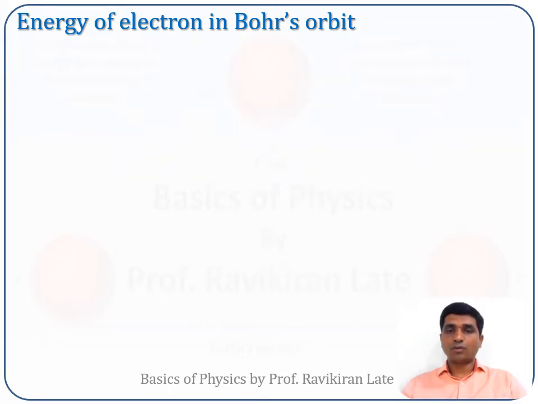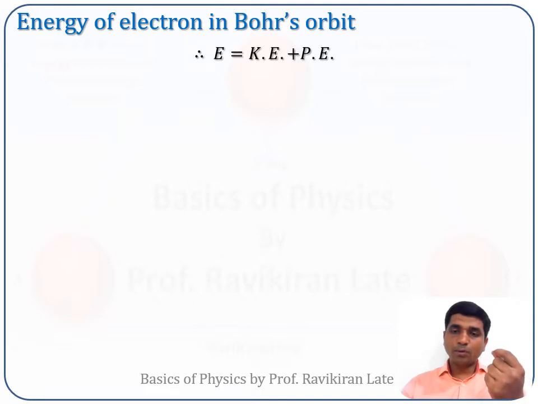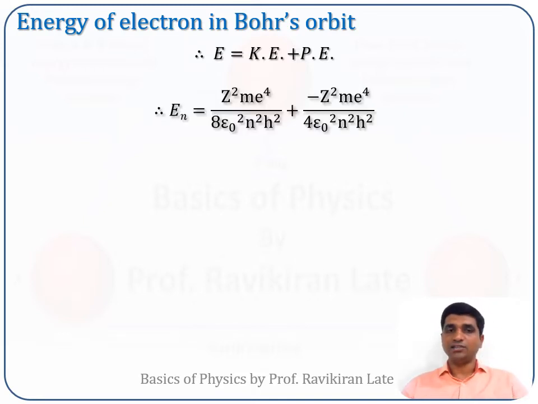Okay, so from this one we have calculated the potential energy. Now what is the total energy? Total energy is nothing but the addition of potential energy and the kinetic energy. So we have calculated the kinetic energy, which was Z square m e raised to 4 upon 8 epsilon square n square h square, and potential energy, it was minus Z square m e raised to 4 upon 4 epsilon square n square h square.